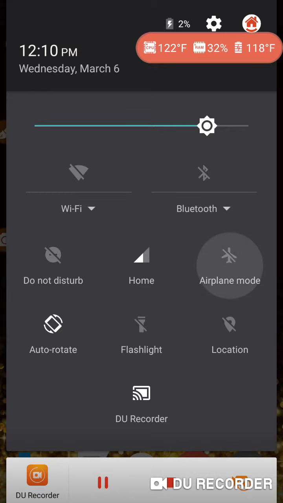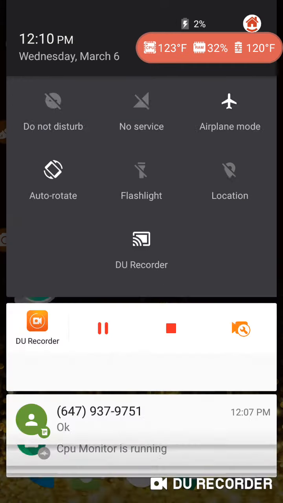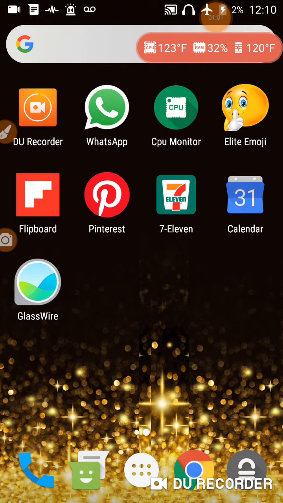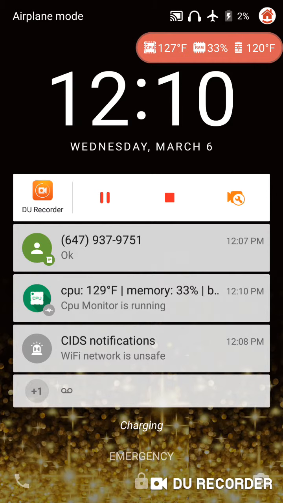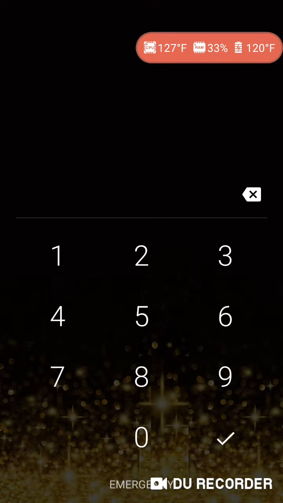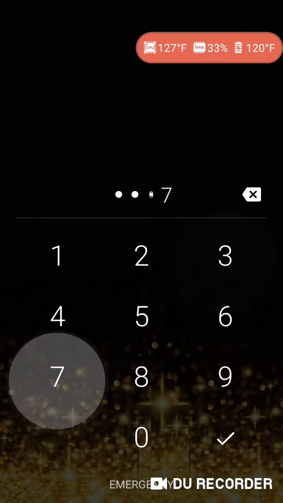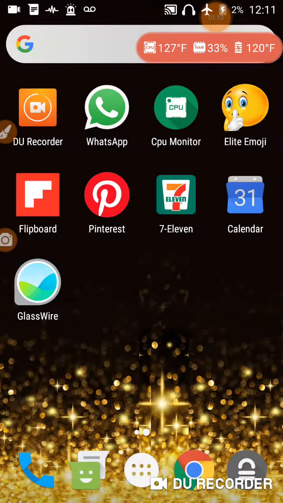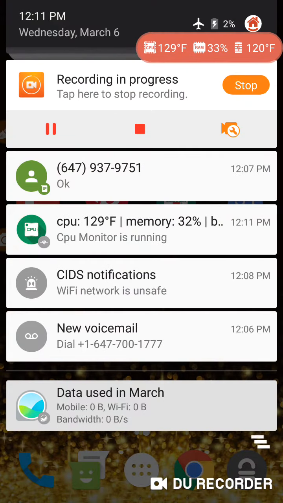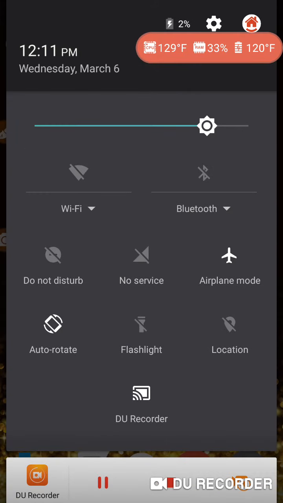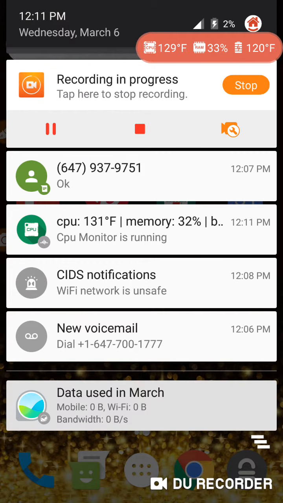Actually, let me turn airplane mode on and go out of here, turn it back on, get rid of CIDS. No, it means the connection is still there. So regardless of airplane mode on or off, CIDS will still be there. There's always a network connection.